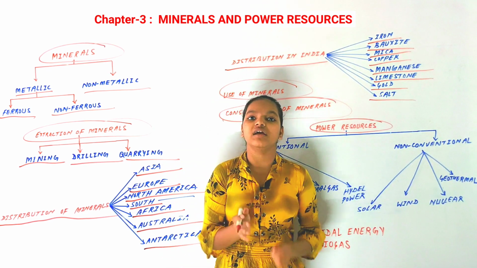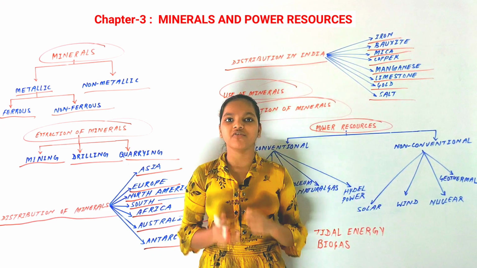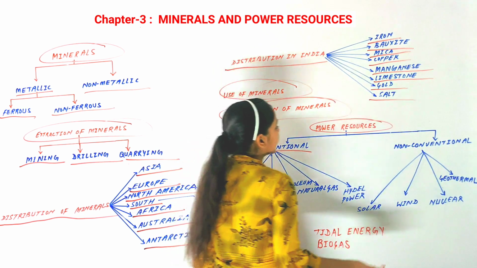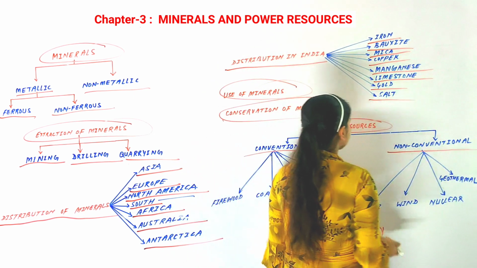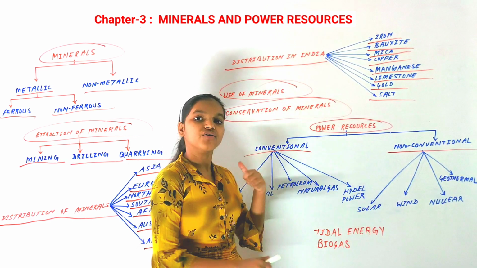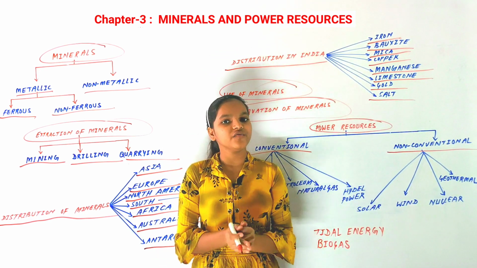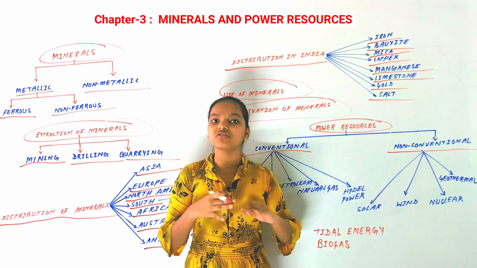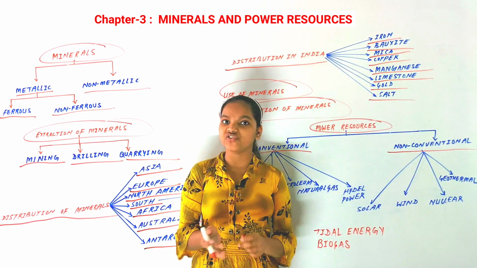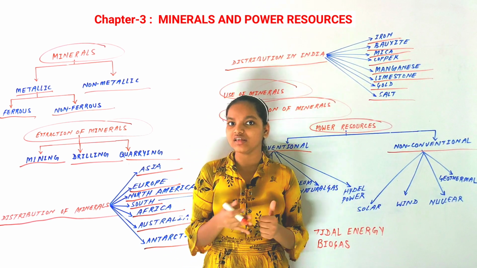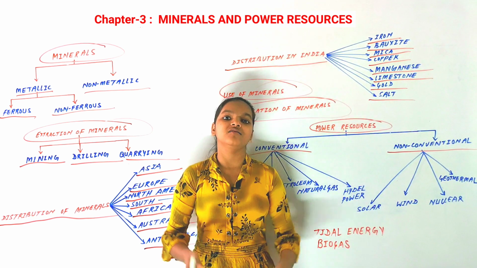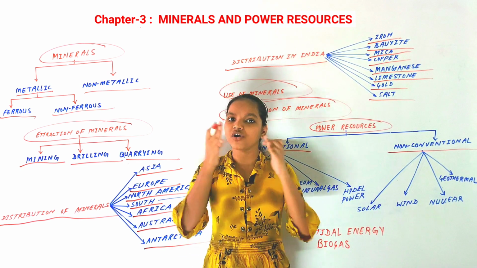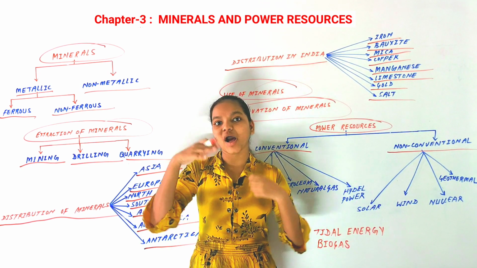There are two classifications of power resources: conventional power resources and non-conventional power resources. First we will discuss conventional power resources. Conventional power resources are those that have been used traditionally. The meaning of conventional, if we see in the dictionary, is traditional. So anything that has been used over a very long period of time would be a conventional power resource.